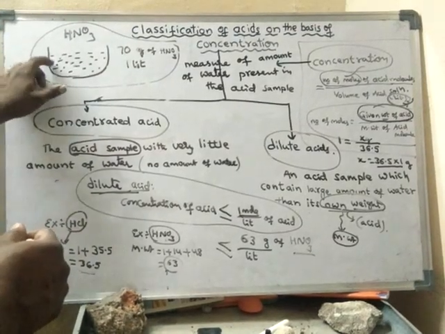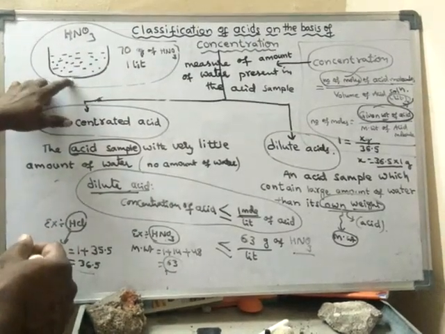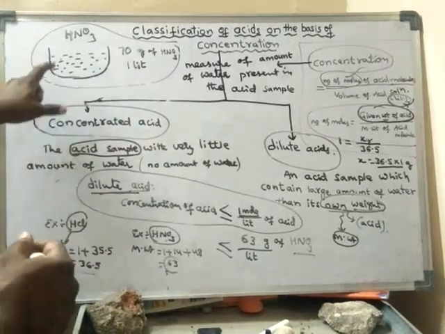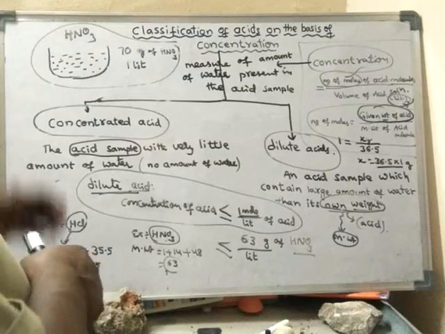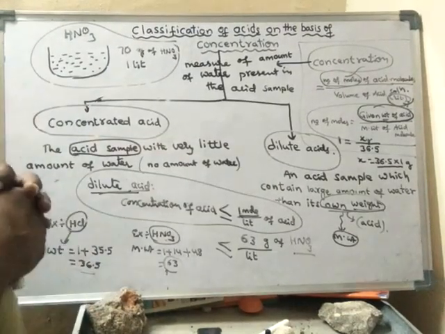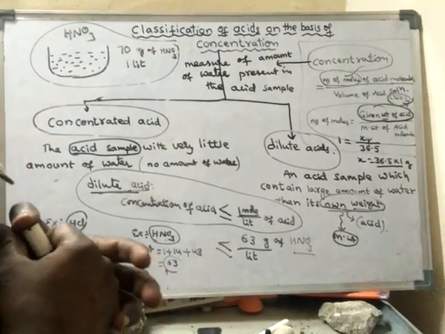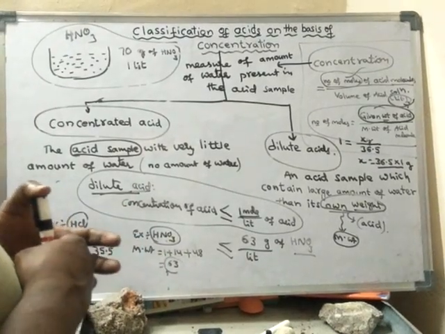Now I want to say whether this solution is a dilute solution or a concentrated solution. Can I tell this solution as concentrated or dilute? Yes, I can tell. How?